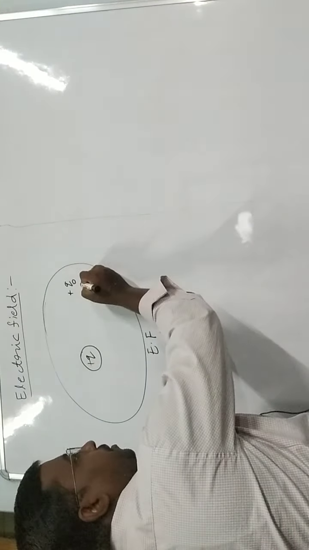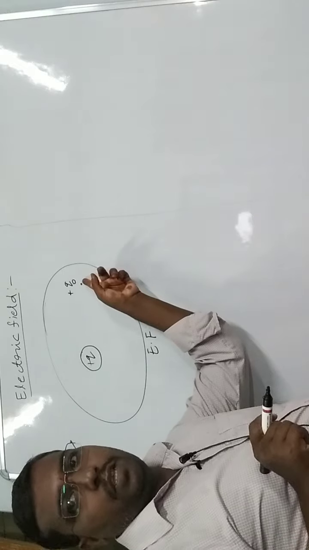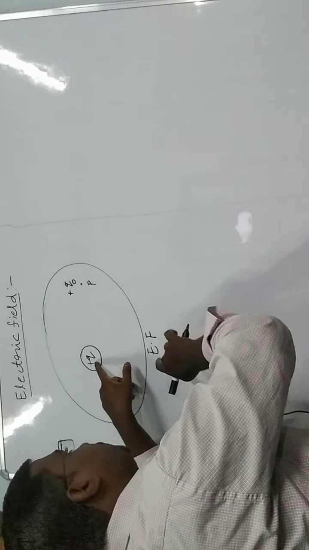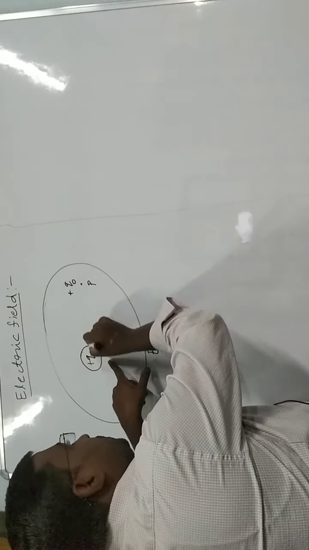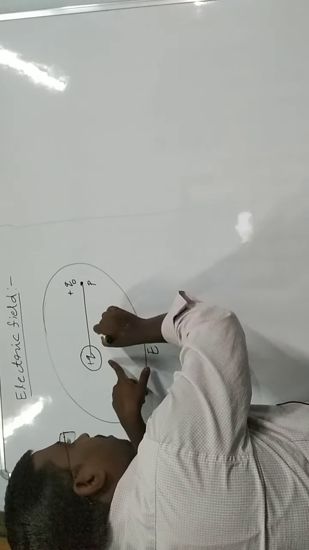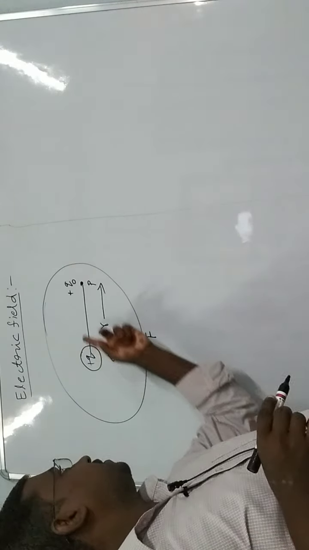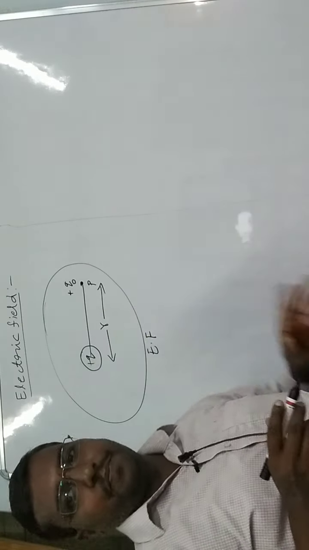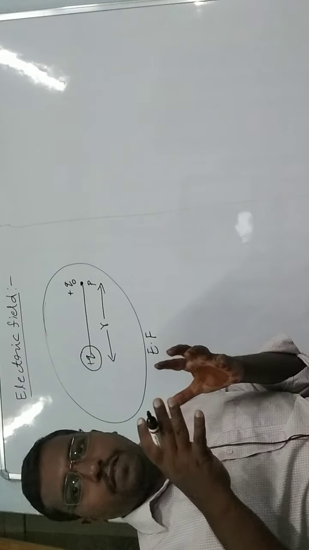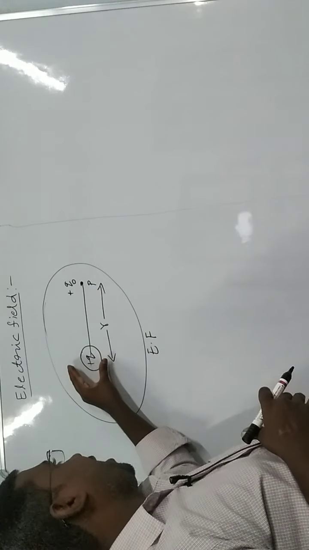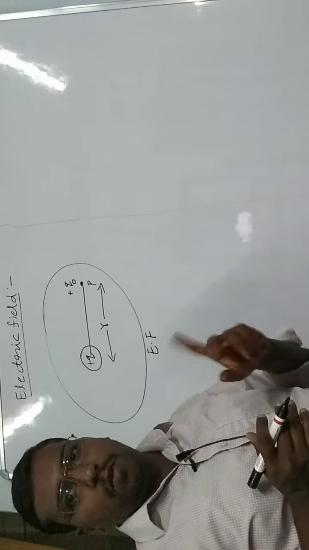The main charge acts with a force on this plus Q naught, and both are positive, separated by some distance R. According to Coulomb's law, two charges separated by some distance have a force acting on them. In the electric field concept, we consider only plus Q acting with a force on plus Q naught. Okay students, remember this.